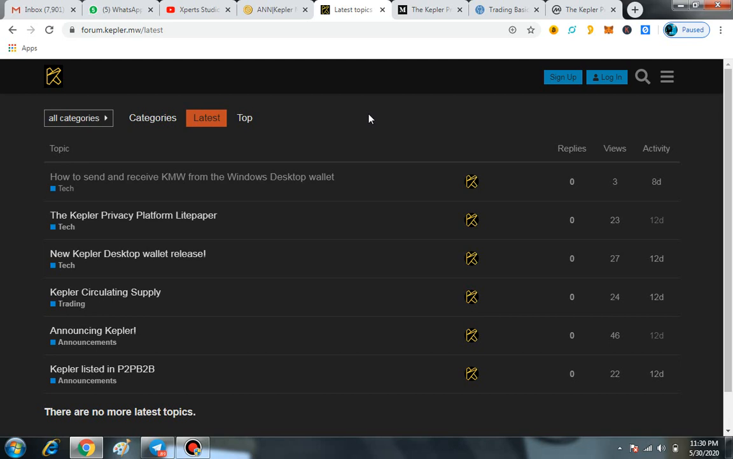Kepler is a blockchain privacy platform that aims to release the first ever confidential assets on a Mimblewimble blockchain. And their main consensus mechanism is POW.